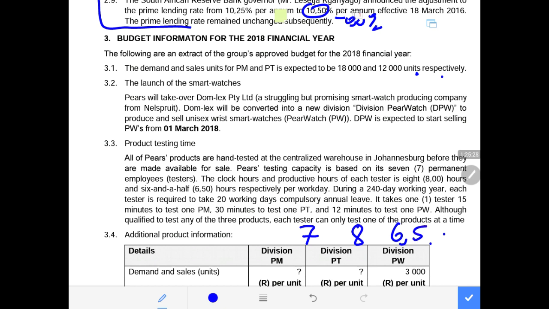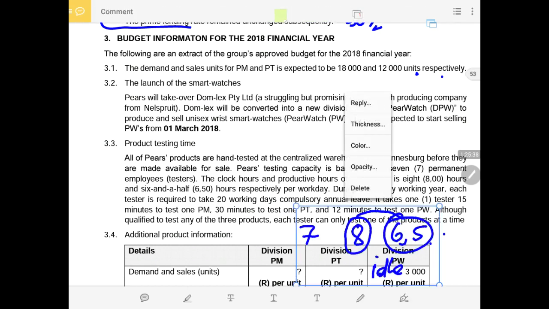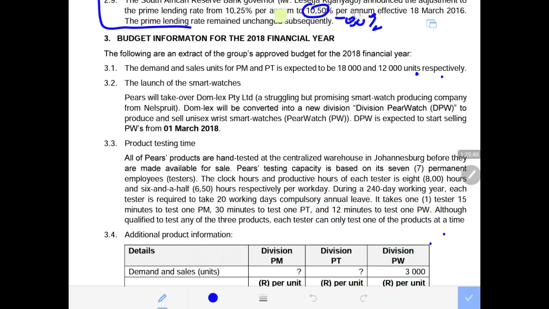So we have to look at this difference between the two. That is what is called the idle time. When we do the idle variance, then we deal with the idle time. Now, they are only productive 6.5 hours out of the hours that they are clocking or they are paid for. So now there are 7 of them and each of them works 8 hours.